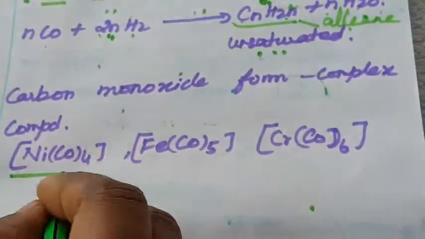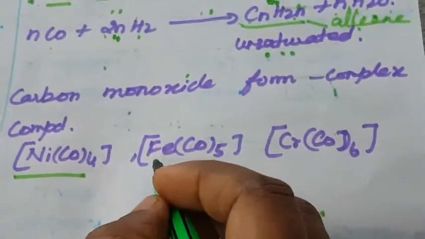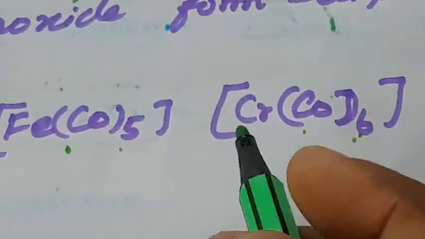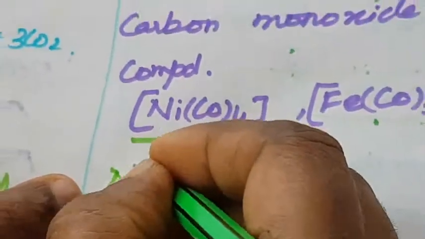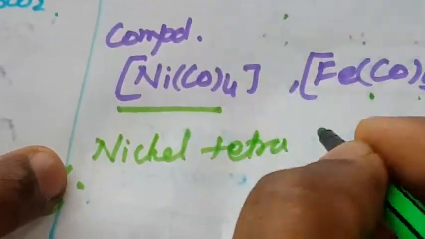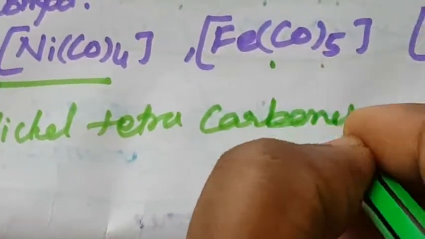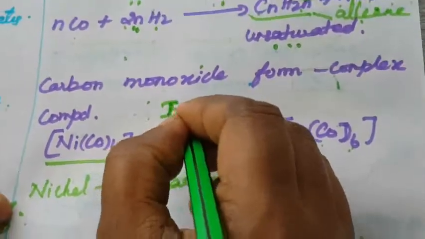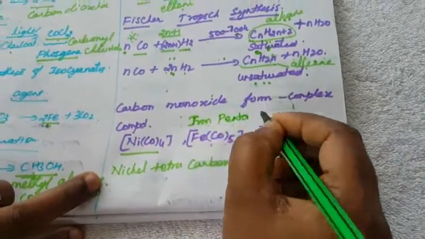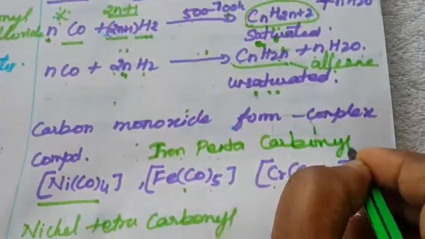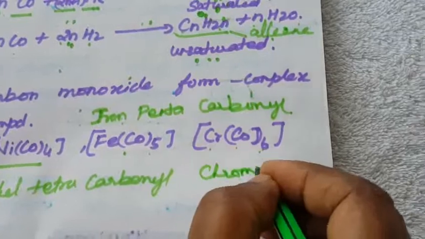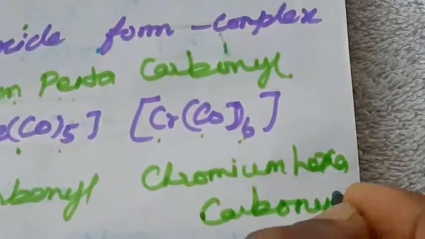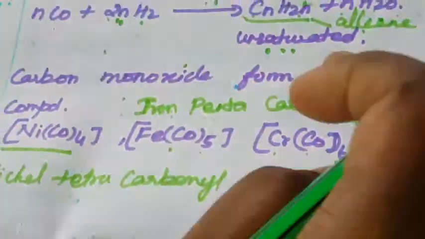First is nickel tetracarbonyl compound, iron pentacarbonyl compound, and chromium hexacarbonyl compound. Five means penta, six means hexa. These are all complex compounds, so carbon monoxide forms complex compounds.